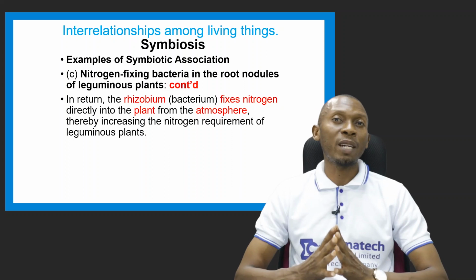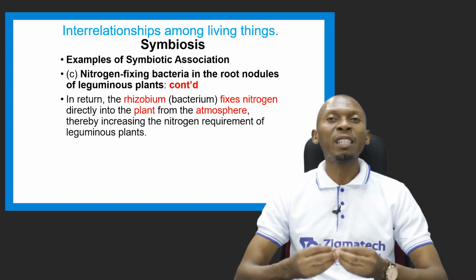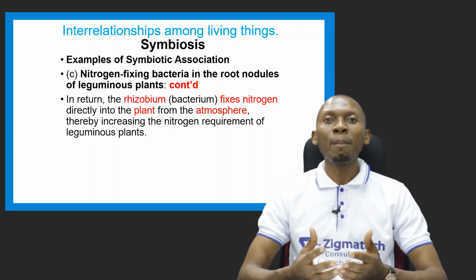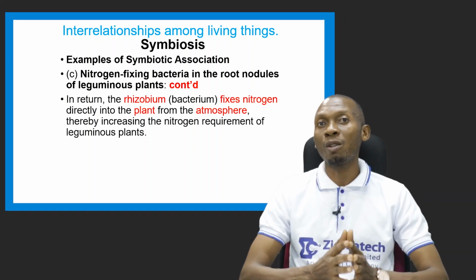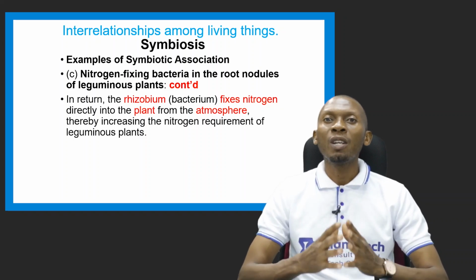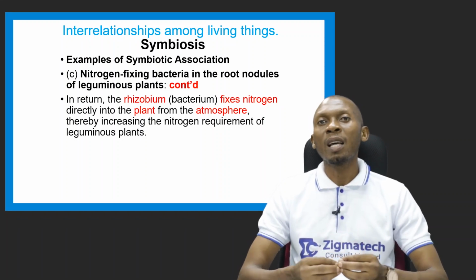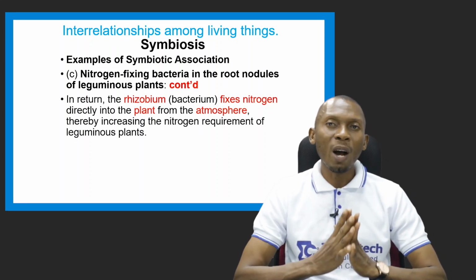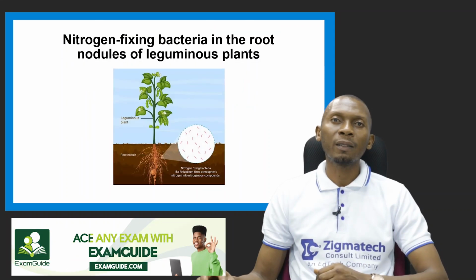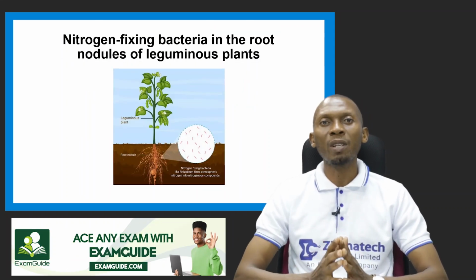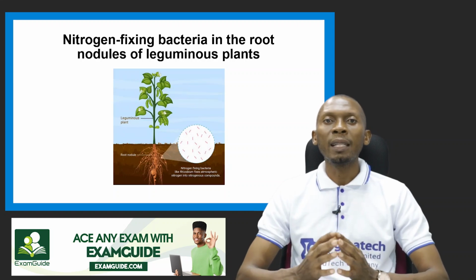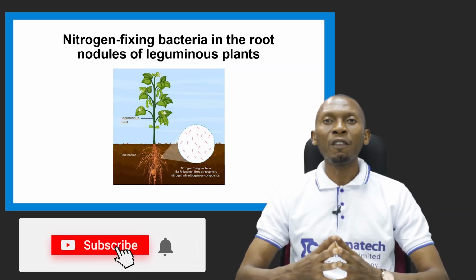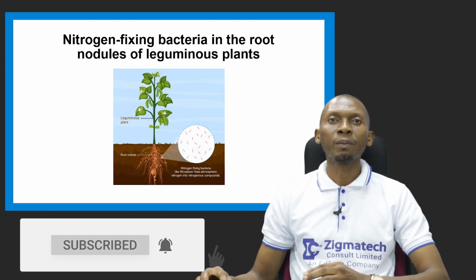Now, in return, what does the Rhizobium leguminosarum, which is the bacterium, do? It helps to fix nitrogen into the plant. So the plant now benefits from this bacterium. It helps to fix nitrogen into the plant, which is gotten from the atmosphere. And as a result of this, it increases the nitrogen available to these leguminous plants. Now this picture depicts what we're explaining. You can see the leguminous plant, you can see the root nodules, and it is able to convert atmospheric nitrogen into nitrogen that is fixed and made available for the plants to grow.